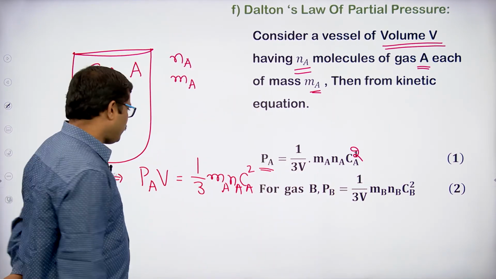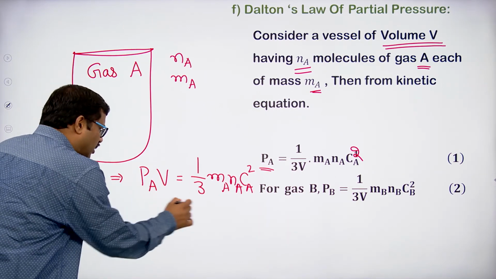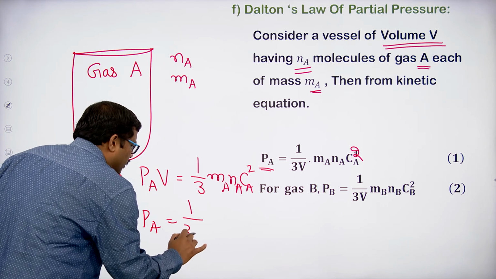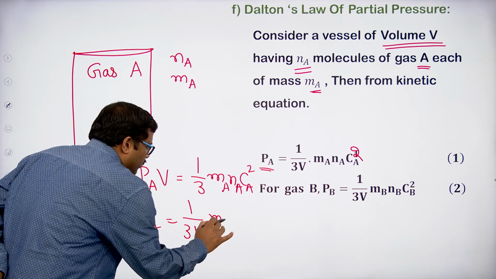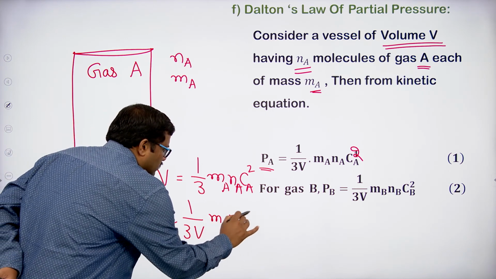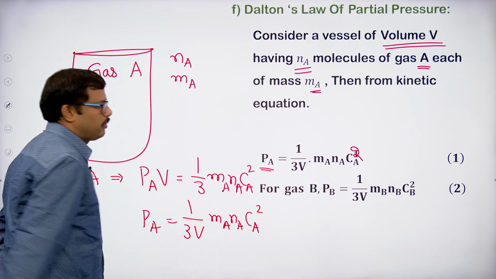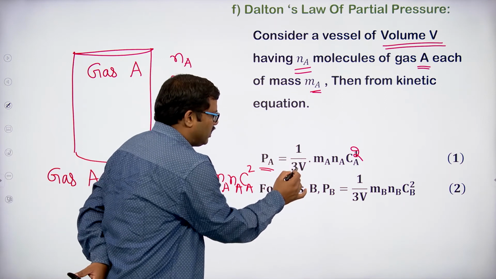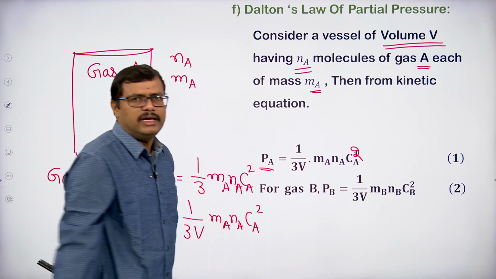Now if I bring the V to that side, it becomes Pa equals 1 by 3V Ma Na Ca square. This is how we are going to get the equation. So that is what we are getting, Pa equals 1 by 3V Ma Na Ca square.